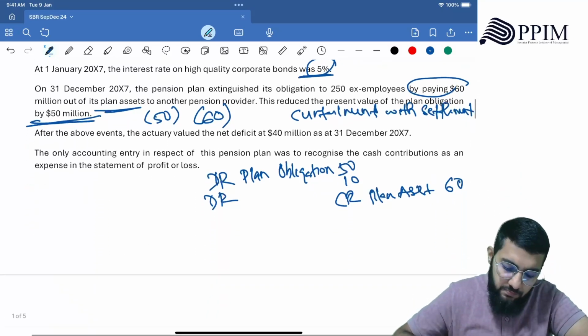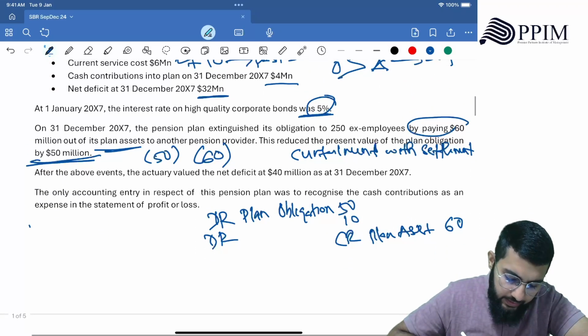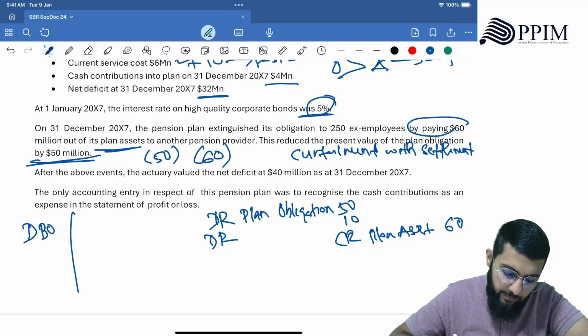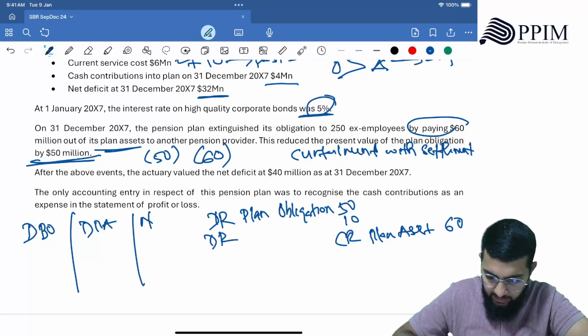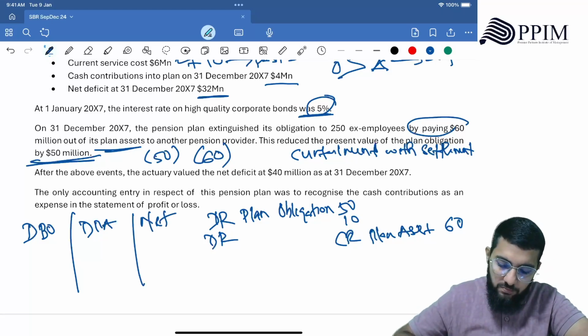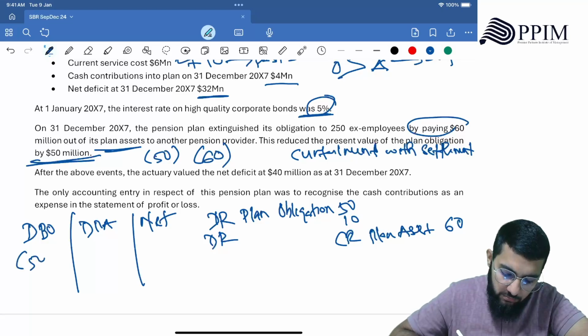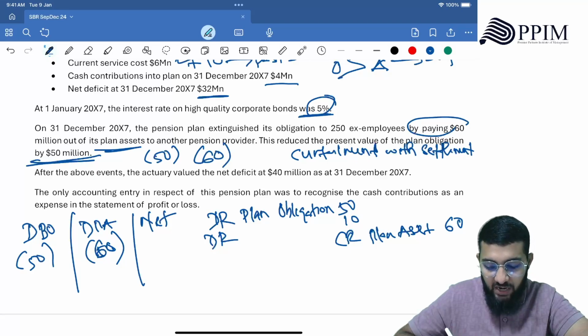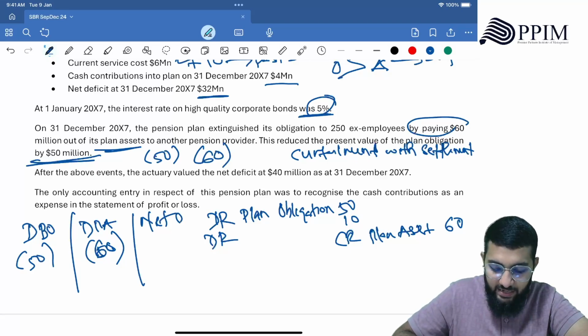Usually we have defined benefit obligation, then plan asset, right? Net. So here DBO is going down by 50, plan asset is going down by 60. So minus 50 plus minus 60 becomes net deficit plus 10.